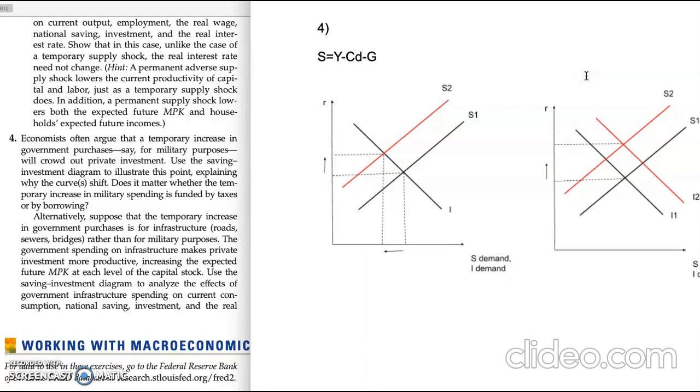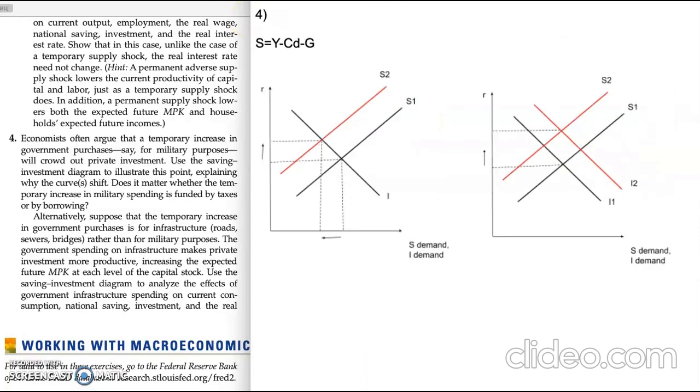Okay, what about the question, does it matter whether the temporary increase in military spending is funded by taxes or by borrowing? No, there is no difference, because spending is financed by current taxes or by borrowing, and rising borrowing will lead to rising future taxes. That is why it is not so big a difference.